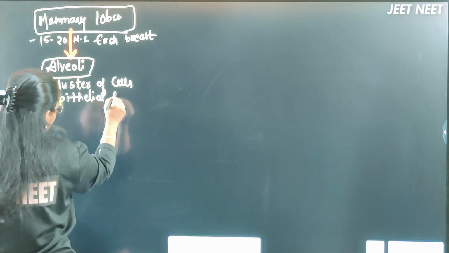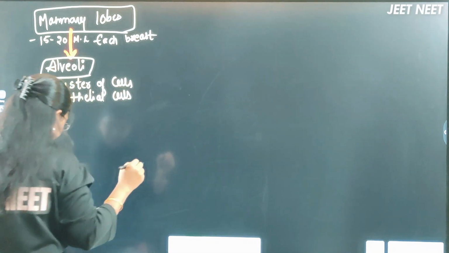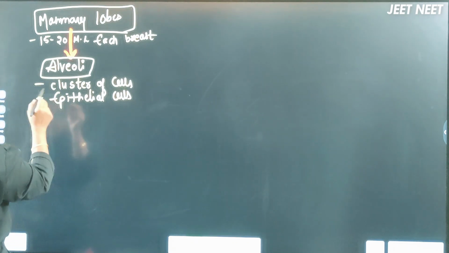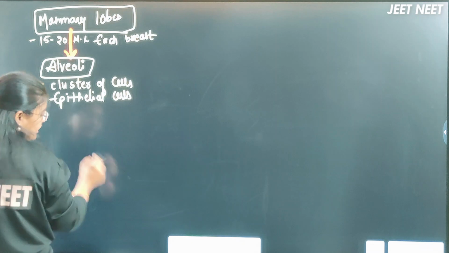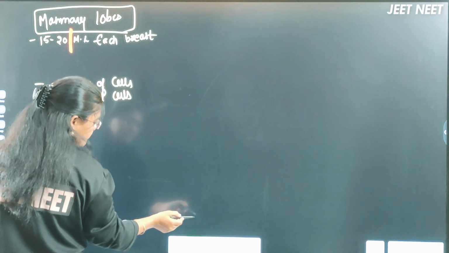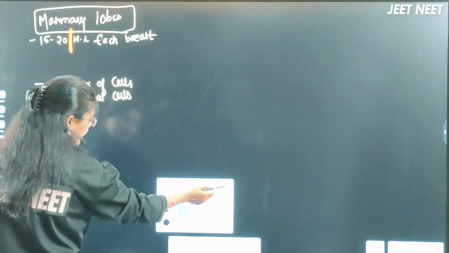Epithelial cells will be present, right? Epithelial cells will be present. Okay, these are considered mammary alveoli. Let me write the full name of this one in a proper way.